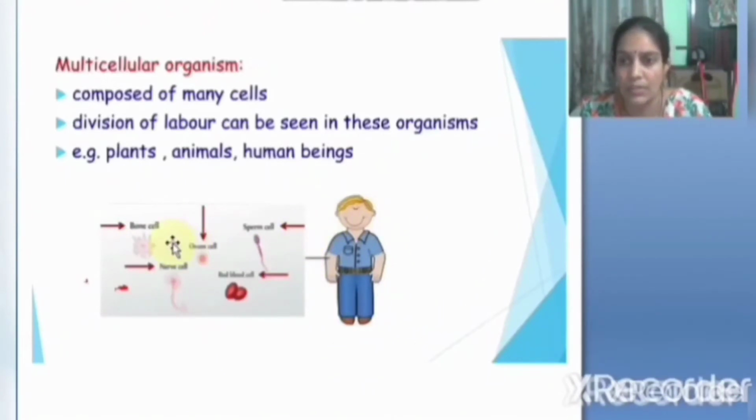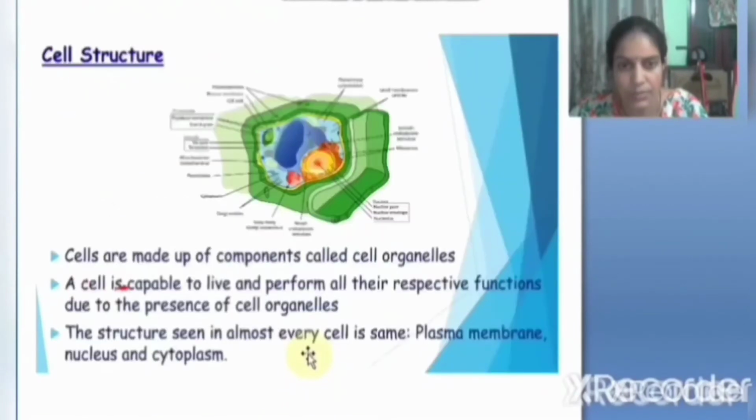See, bone cells are present in our bones, which are very essential for giving stiffness to our body. Like that nerve cells, we are remembering everything, we are doing so many works with our common sense because of these nerve cells. Okay children, these are multicellular organisms. You have learned two definitions till now. What are they? Unicellular organisms and multicellular organisms. Organisms which are composed of many cells are called multicellular organisms.